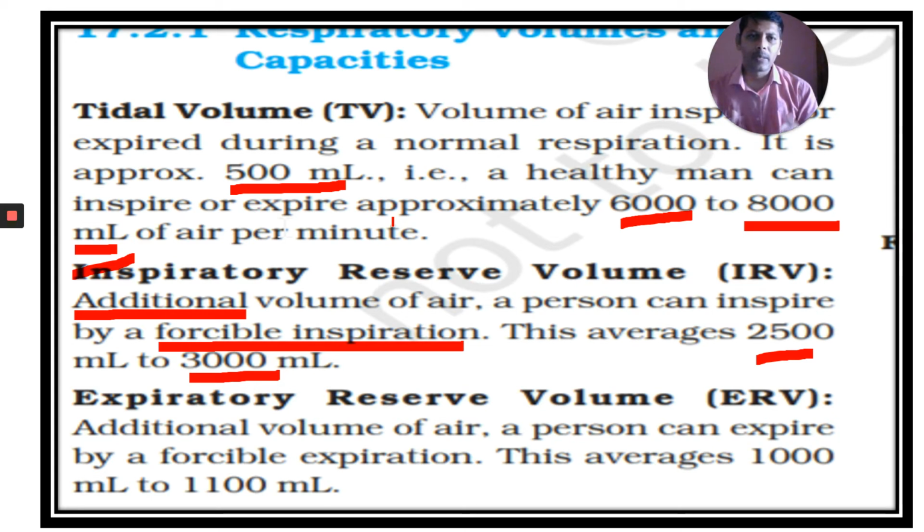In addition to that, if you do forceful expiration, as sometimes during pranayama when they ask you to expire some volume of air forcefully, at that time you can expire more air from your body than normal. That is the additional volume of air a person can expire by a forceful expiration. Observe me. First I am doing normal expiration. I release some gas. That is normal expiration.